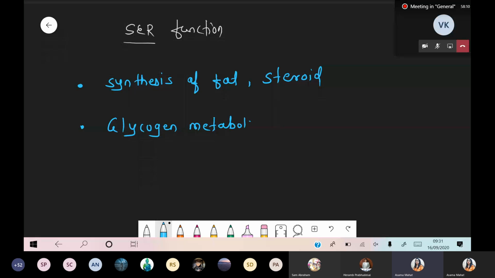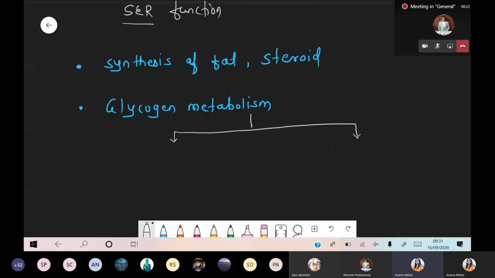Glycogen metabolism means it is involved in two types: number one, glycogenesis, the first step under glycogen metabolism, and the other function, glycogenolysis.